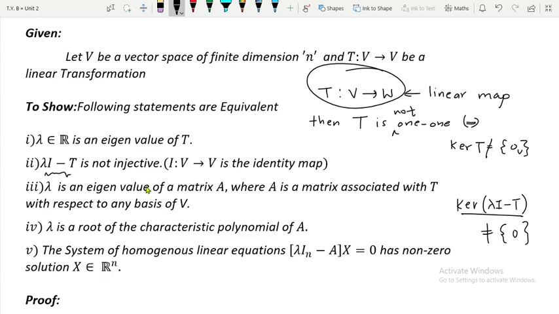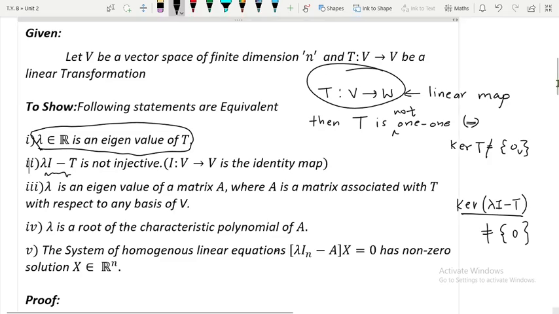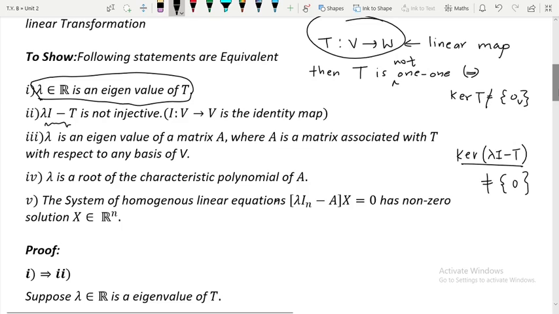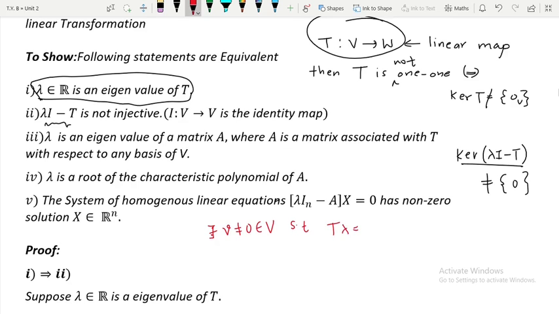So first of all, I will say let lambda be an eigenvalue of T. Once I assume this, what will it imply? Since lambda is an eigenvalue of T, therefore we can say there will exist some v not equal to 0 belonging to V, such that T of v will be equal to lambda multiplied by v. This will happen.